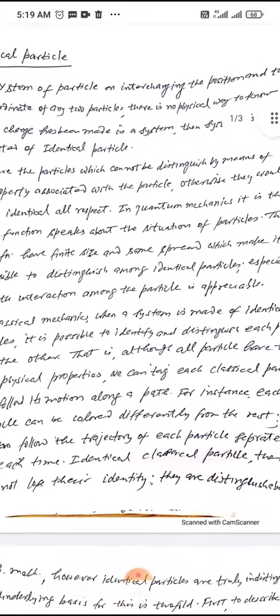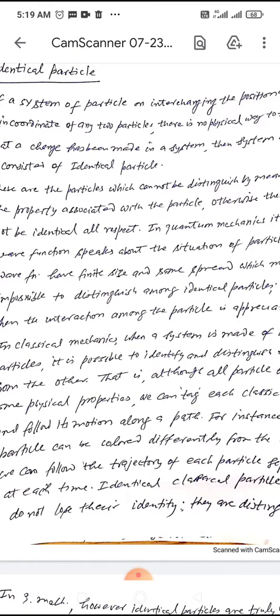If in a system of particles, on interchanging the position and spin coordinates of any two particles, there is no physical way to know that a change has been made in the system, then the system is said to consist of identical particles.